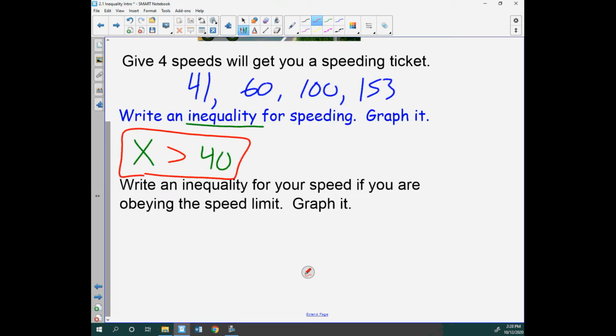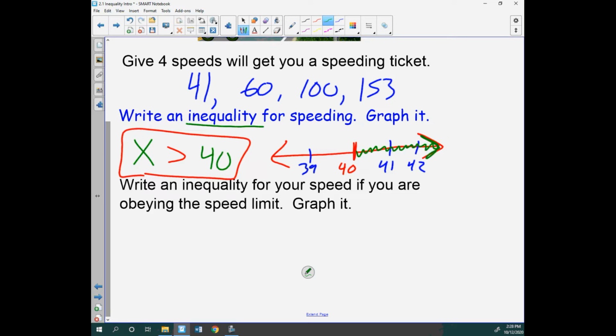And now if we want to graph it, here's how I'd graph this. All the time, we just want our one important number, in this case it's 40, right in the center. And we're going to shade all the ones that are higher than 40. Well, if this is just a number line, here's 41, here's 42, below is 39, right? I'm going to have all the numbers that are more than 40 get a speeding ticket.